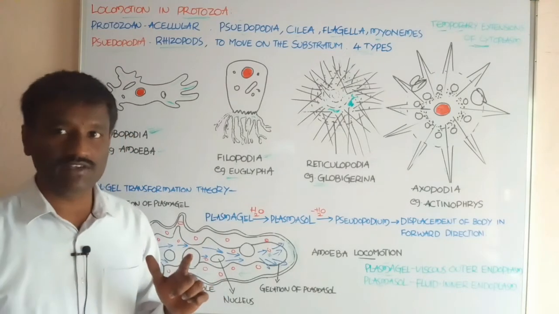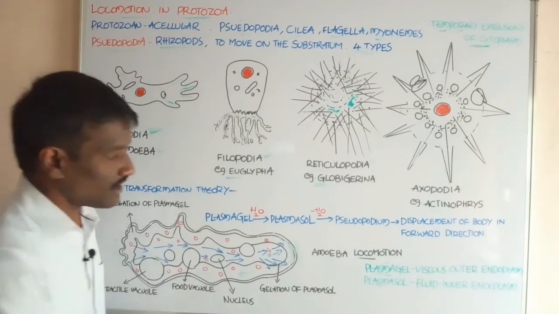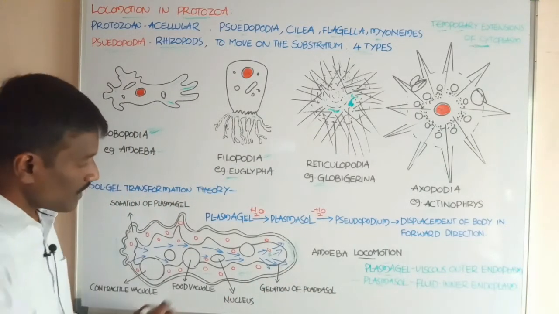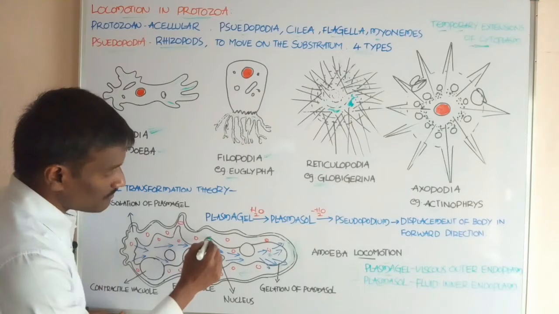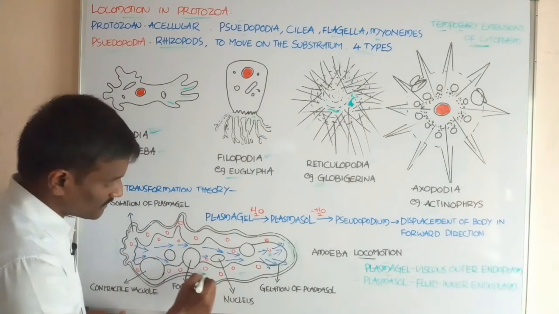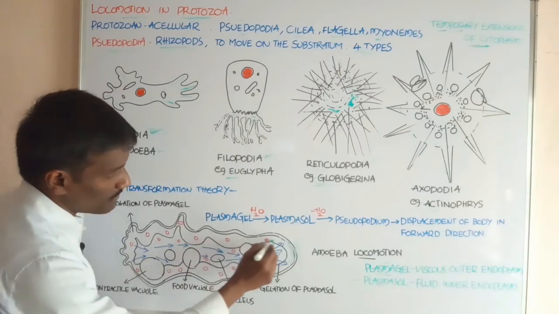Endoplasm again divides into two types: plasmagel and plasmasol. What about the plasmagel? Plasmagel is the viscous outer endoplasm.